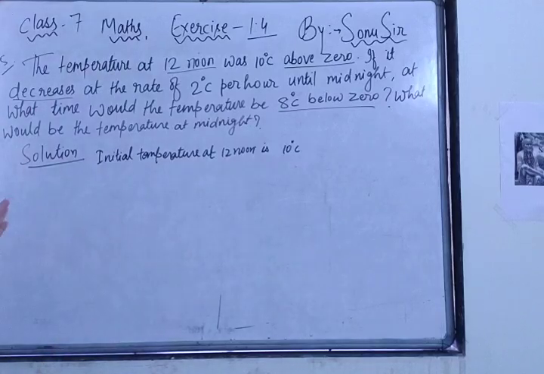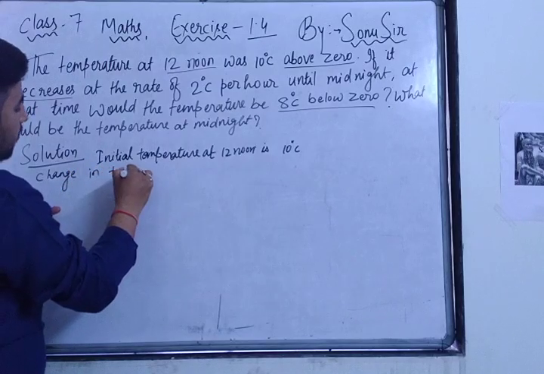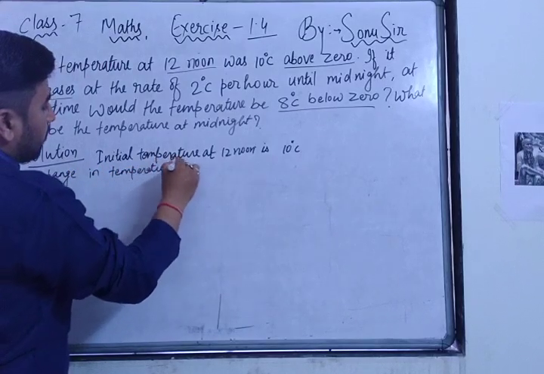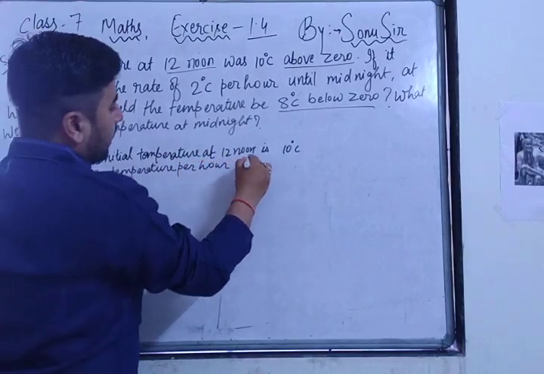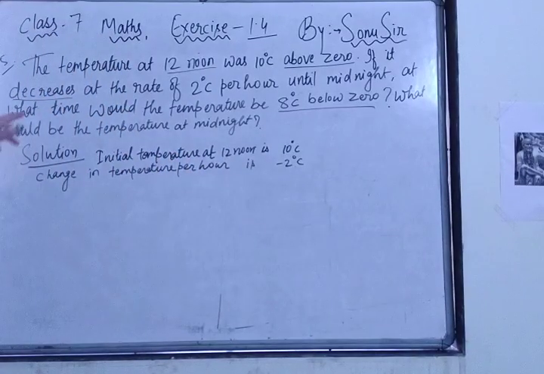So first of all, at 12 o'clock day, means midday, your temperature is 10 degrees Celsius. Now the second thing is, it decreases at the rate of 2 degrees Celsius per hour. Change in temperature per hour is how much? Minus 2 degrees Celsius. Right? Why minus 2 degrees Celsius? Because I have informed you, decreases means negative integers. So now what will be the temperature at 11? Means we are moving from 12 noon to 12 midnight, right?